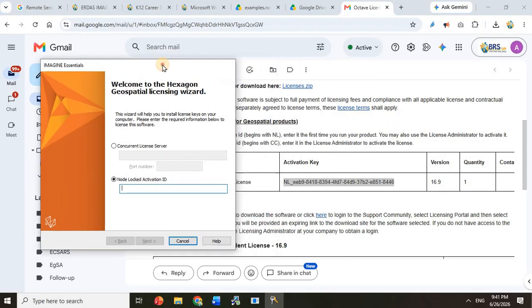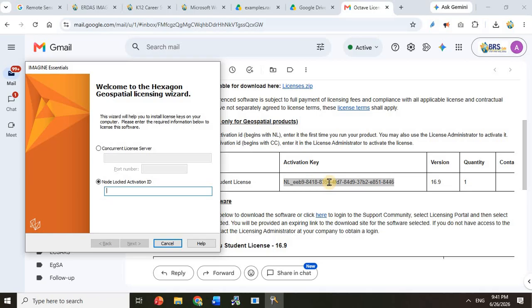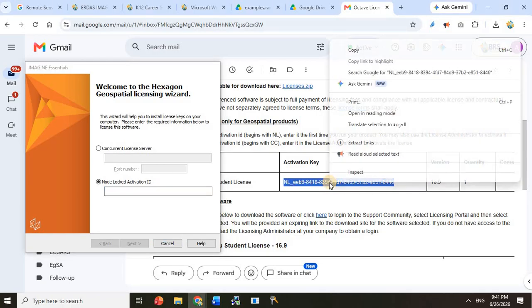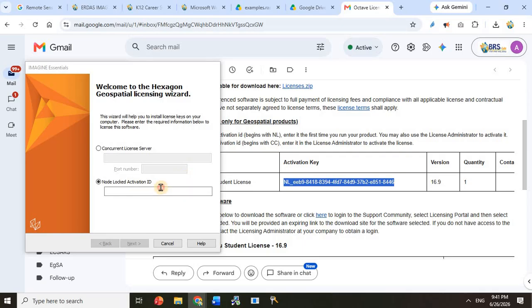Here is our activation key for the license. Copy it, then click paste and click next. The license is now activating and ERDAS Imagine will start.